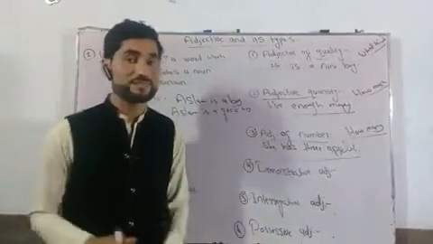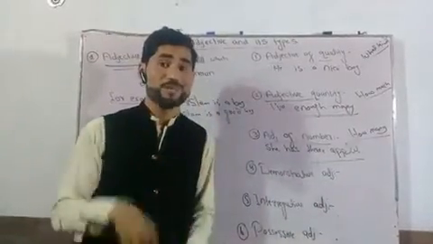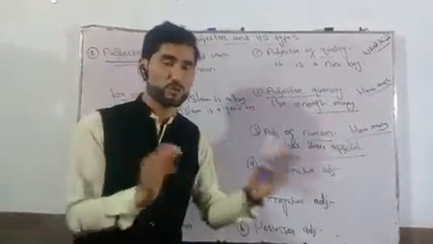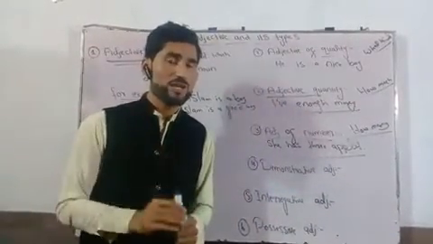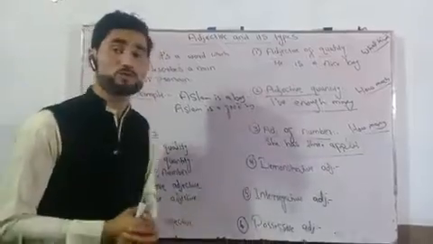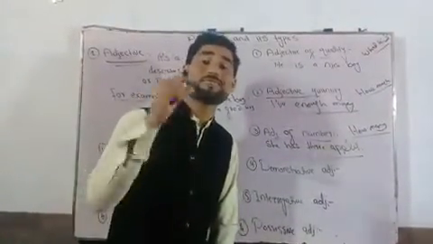How many students are here in this classroom? There are 10 students. There are 15 students. There are 5 students. So 5, 10, 15, 3, 2, 1, these all are examples of adjective of number. Got it? Let's look to the fourth type of adjective, that is demonstrative adjective. These words point out a person, thing, or animal.